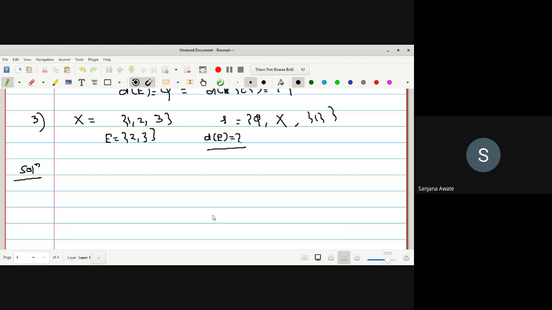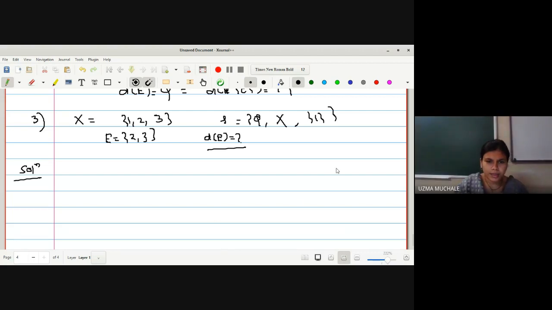Two and three. D E of midpoint E is 2 comma 3. That means we can say derived set of E is nothing but capital E itself. This type of sets we call it as a density itself, no?